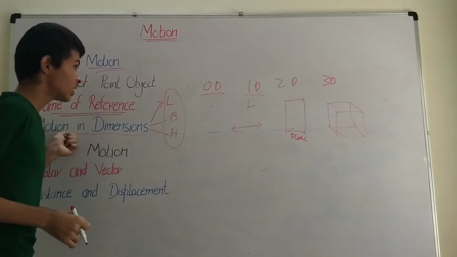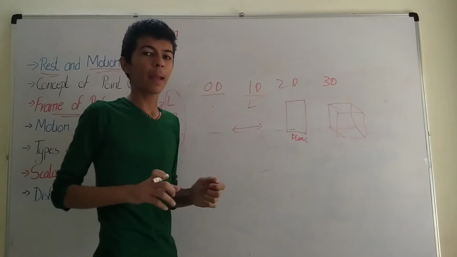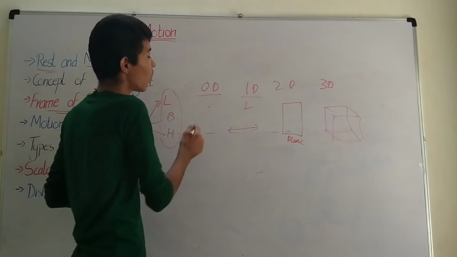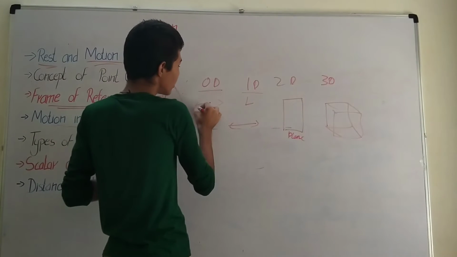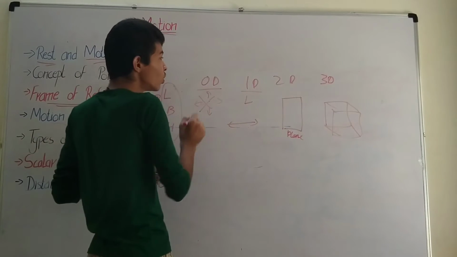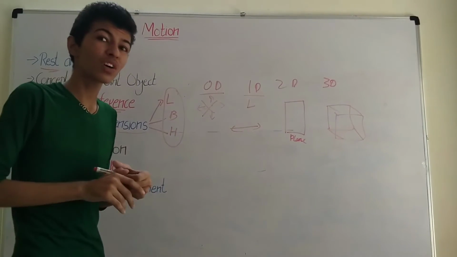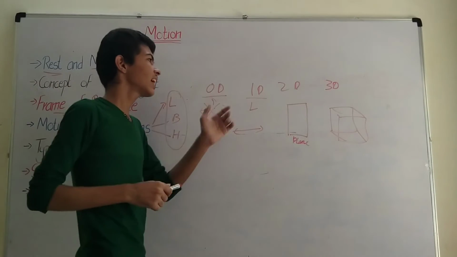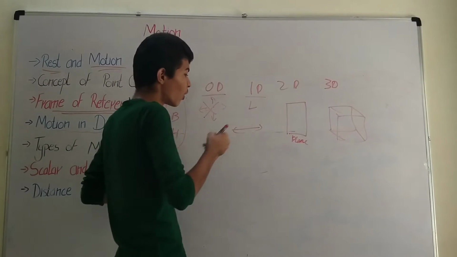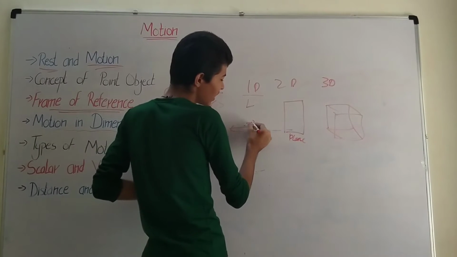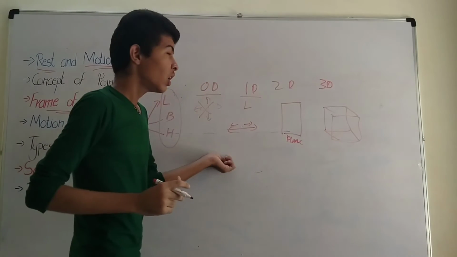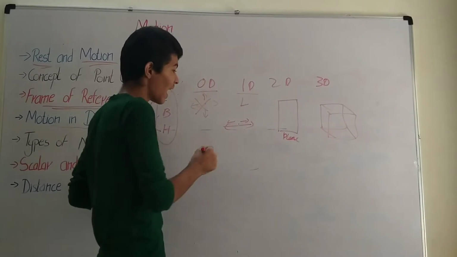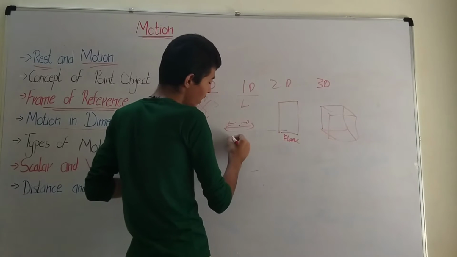So motion means movement in these dimensions. Can you tell me if any movement is possible in 0D? Because an object cannot move in any direction, in this 0D the motion would not be possible. So in 0D, a body would be at rest. But let's take the example of 1D. Now if we keep the body at this point, it would move either in this direction or in this direction. So this type of motion in which a body moves in a straight line is known as 1D motion.